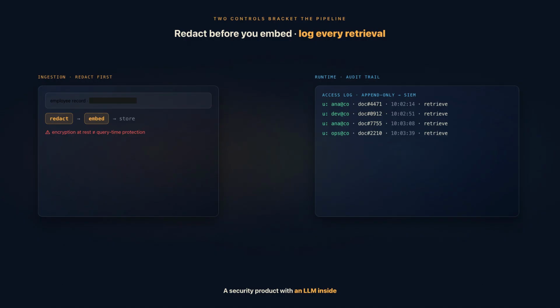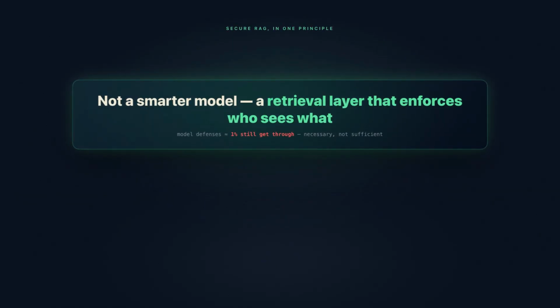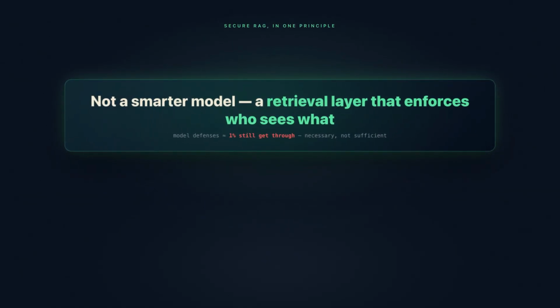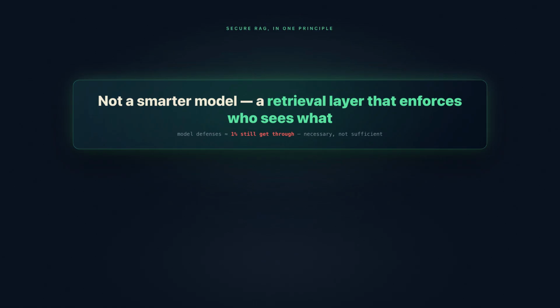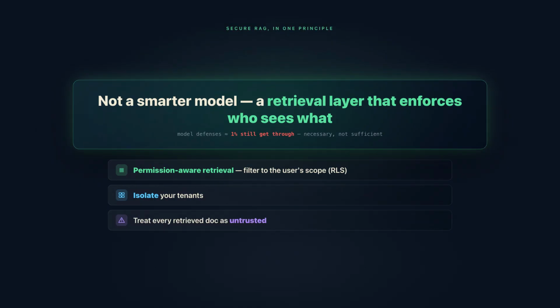But isn't the model smart enough to just refuse to leak? The model layer helps, but it's never enough. Even a hardened model still lets about 1% of attacks through, and no agent is immune. So the durable control is least privilege. Applied to retrieval, filter every search to the user's authorized scope, isolate your tenants, treat every retrieved document as untrusted, and redact and log. Secure RAG isn't a smarter model. It's a retrieval layer that enforces who is allowed to see what.